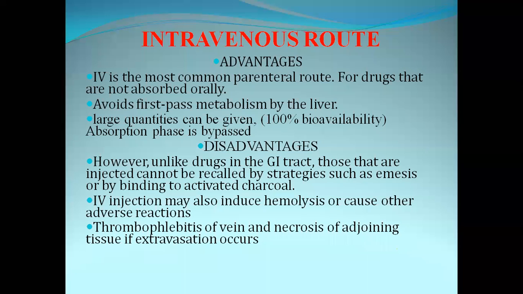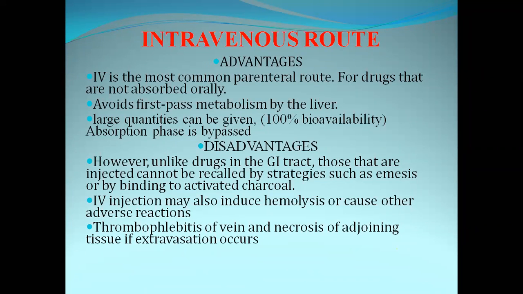If any drug has high first pass metabolism, then the drug will be given through the parenteral route. Large quantities can be given, and 100% bioavailability of the drug will be present if the drug is given intravenously. Especially with the intravenous route, the pharmacokinetics will not have absorption.